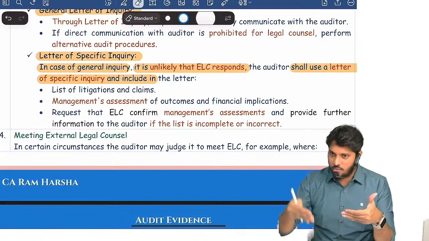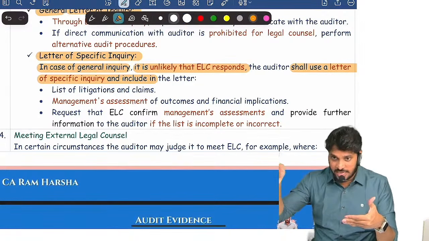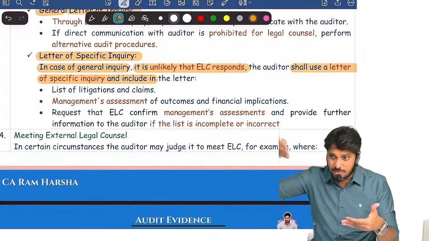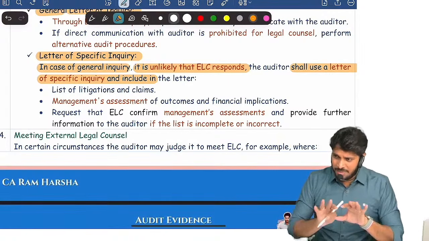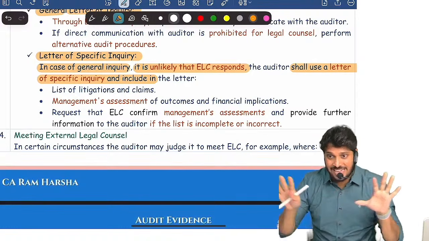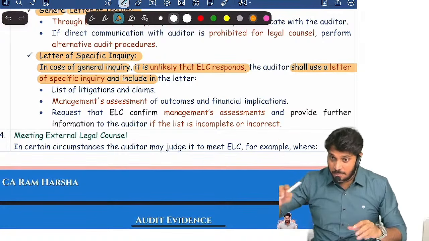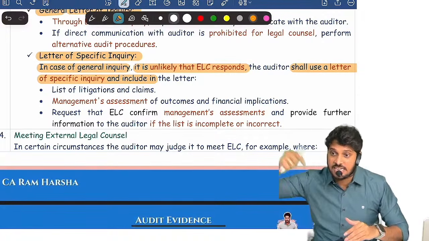And the amount involved is this. Management's assessment is this. Management is saying 2 are real liabilities, sir, and 5 are contingent liabilities. This is what management's assessment is. So please confirm whether the information as shown above is complete and correct, and management's assessment is complete and correct. Please reply if this is incorrect or incomplete.